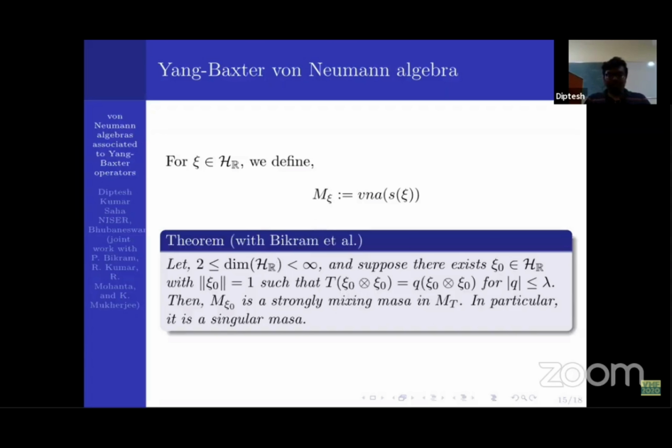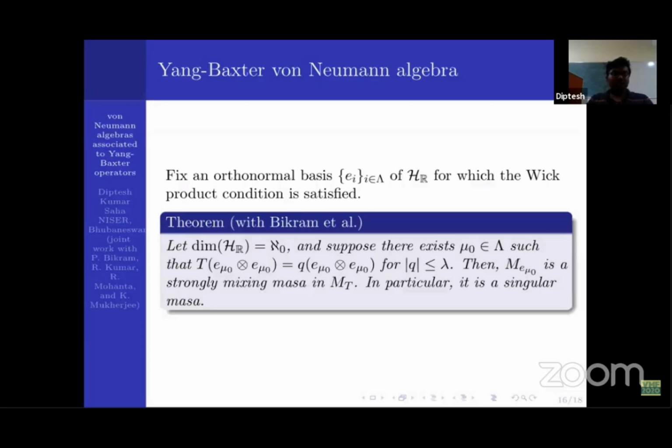For when the dimension of H is infinite, remember that we always assume that the Hilbert space is separable in this talk. So when this is Aleph naught, we get a similar result again, but we have to assume a bit more: the eigenvectors e_mu0 should come from a fixed orthogonal basis of H_R, for which the weak product condition is satisfied. So for infinite dimension, if we assume these two conditions, we get the same result.